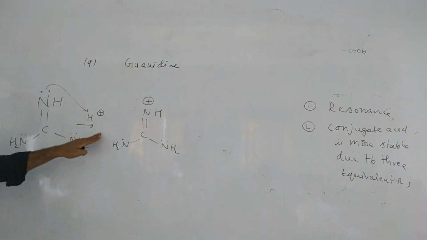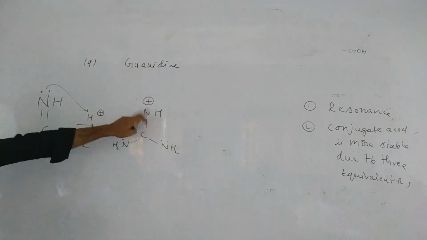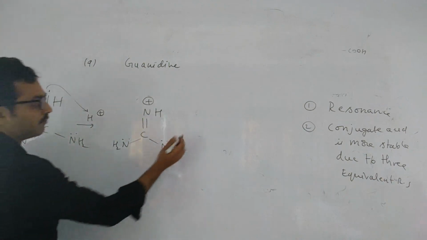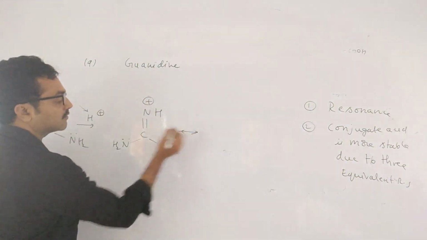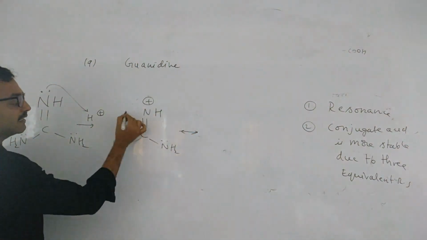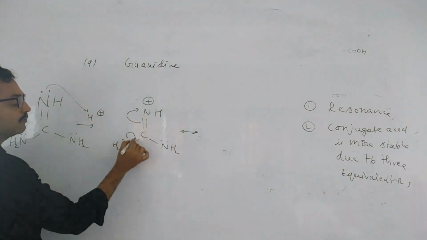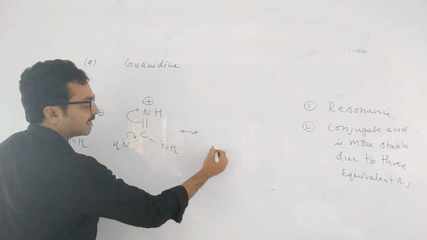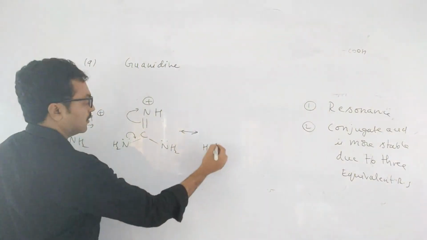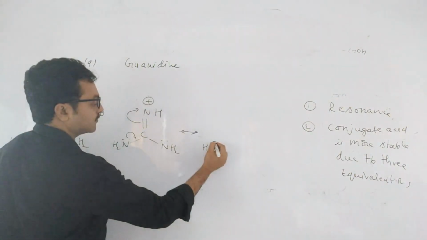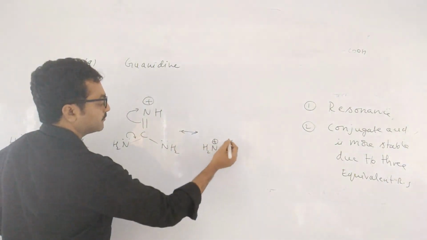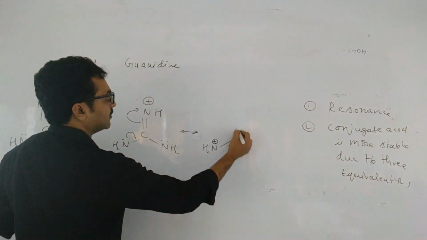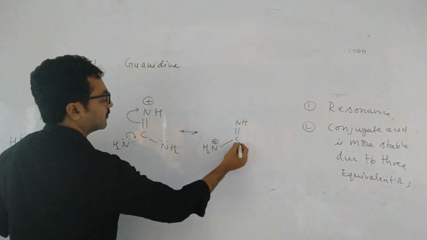But after taking H plus, here there won't be any lone pair. This formed one is stable due to resonance. How? This bond you migrate like this, and this bond you migrate like this. So you will get here double bond now, NH2 plus, C NH like this.